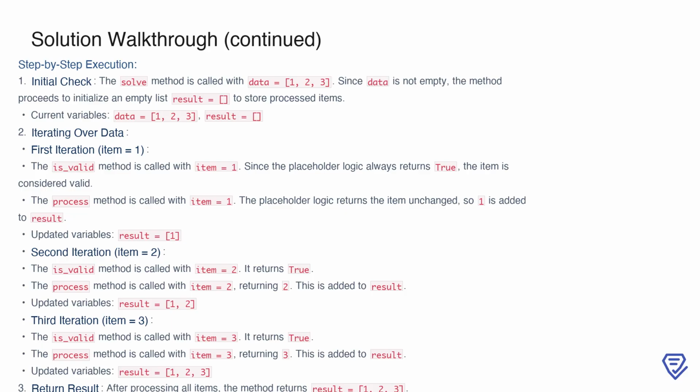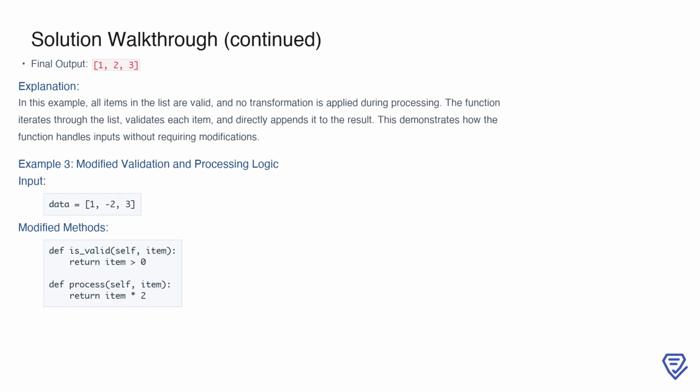The same steps are repeated for the second item, 2, and the third item, 3, both of which are valid and added to the result without modification. Once all items are processed, the function returns the result list, which remains [1, 2, 3]. This shows how the function handles straightforward inputs by validating and appending items directly. In this example, there are no invalid items in the input, and the process method does not alter the data.